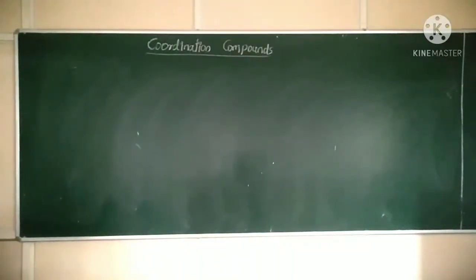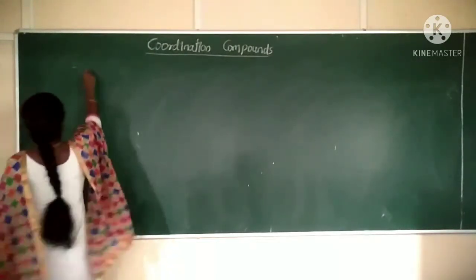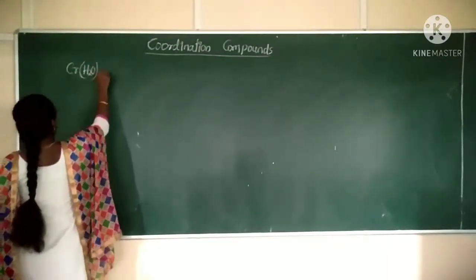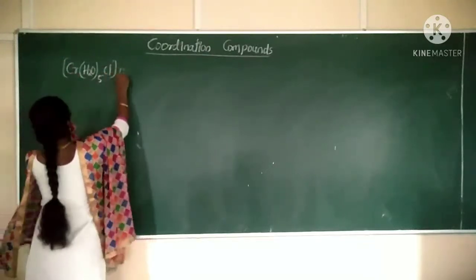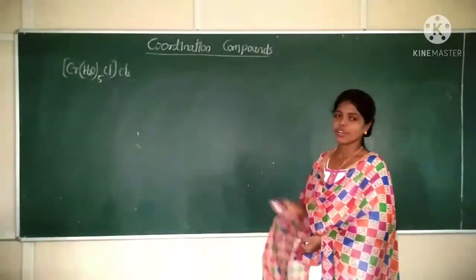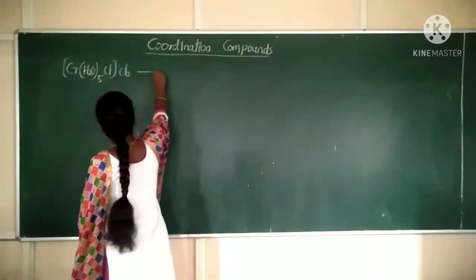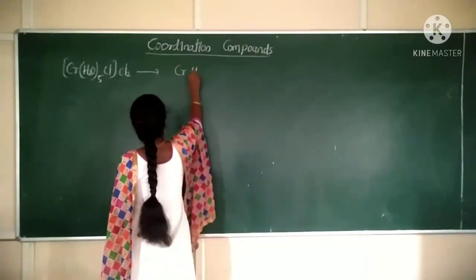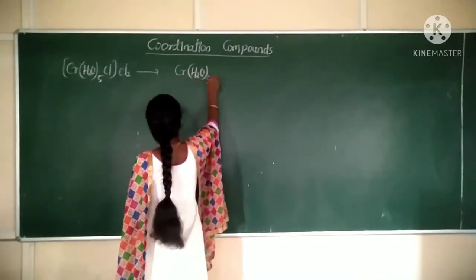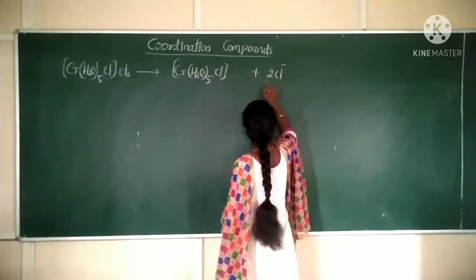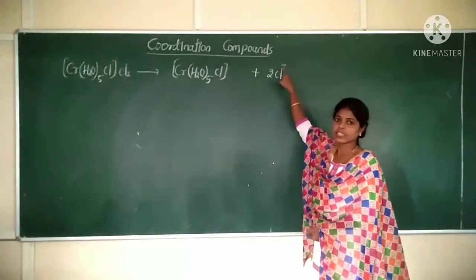What is the first example? The first example is [Cr(H2O)5Cl]Cl. Write the name for that coordination compound. How does it ionize? It ionizes to form [Cr(H2O)5Cl] plus 2 Cl minus ions, because the chloride charge is -1.